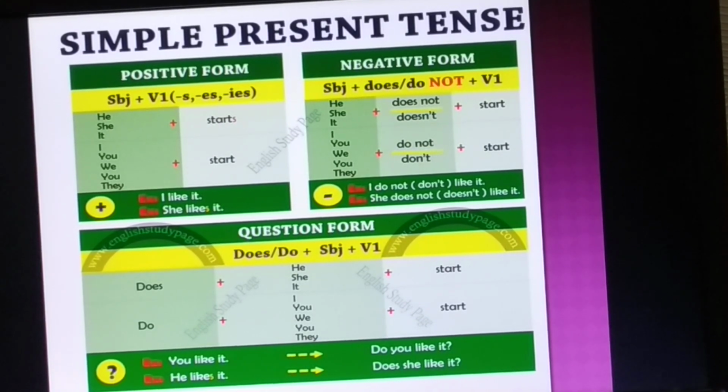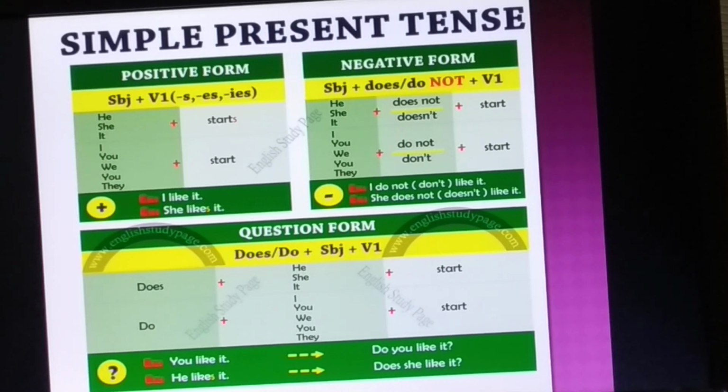Now what will we do when it's interrogative? We usually use do or does to ask question. For example, do you like it? Does she like it? So this is the same sentence that we have also used in negative form. Just the structure is different here.